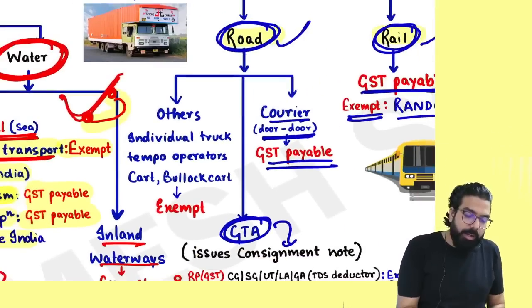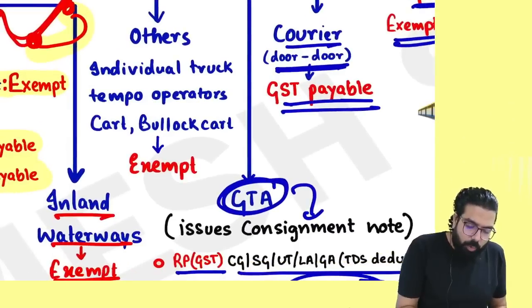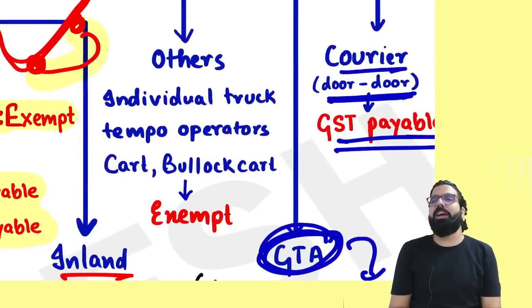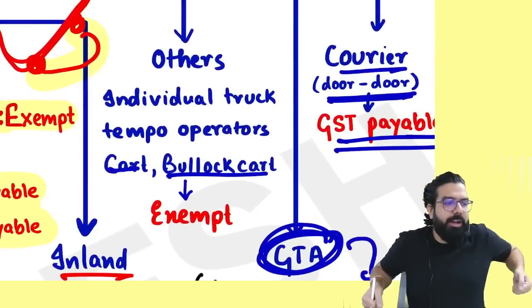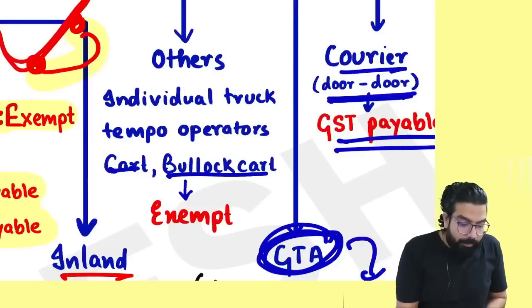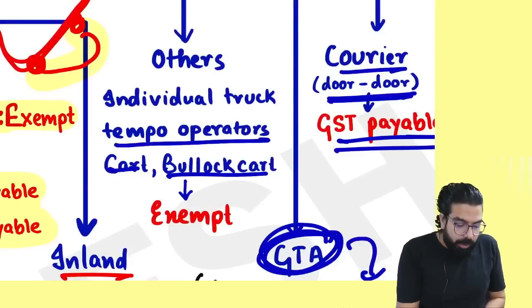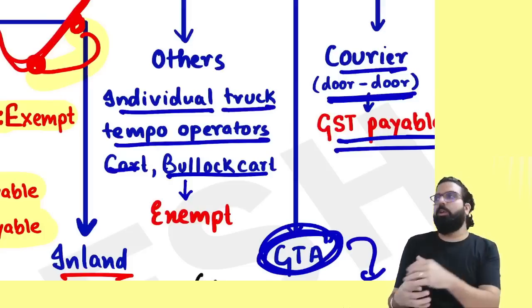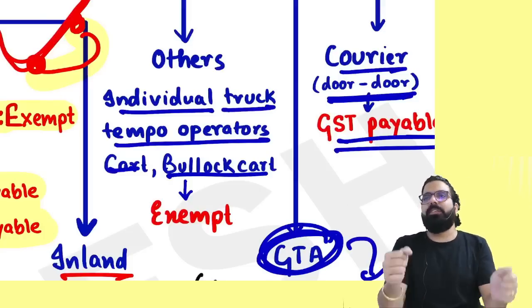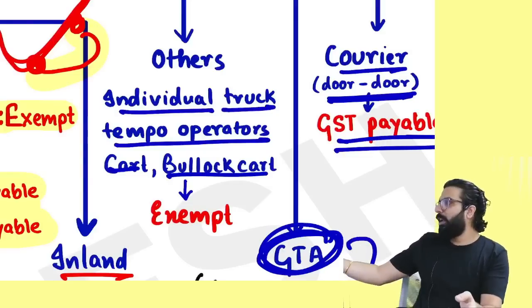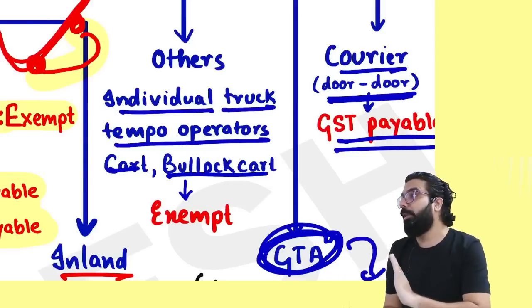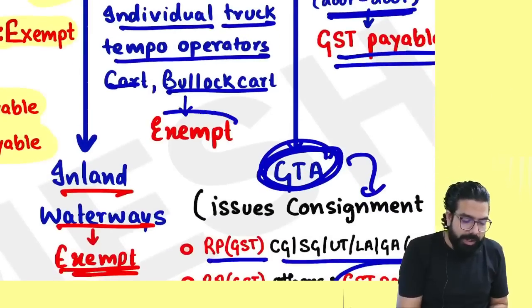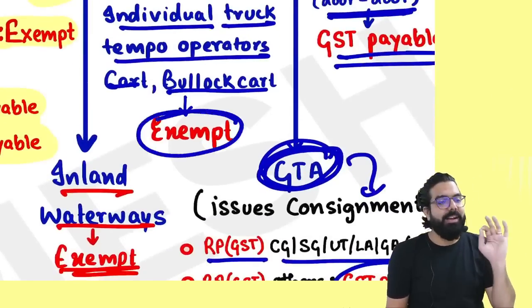Next. Sir, now in road transportation, one is a GTA and the other is all others, like a bullock cart. You know a cart, everyone? Bullock cart, correct? Cart, tempo operators, individual truck owners. There might be one truck owner who is just running a truck. He tells you, if you want to transport goods, put them in, I will transport. Those people who basically don't issue a consignment note, remember one thing, their transportation is always exempted.